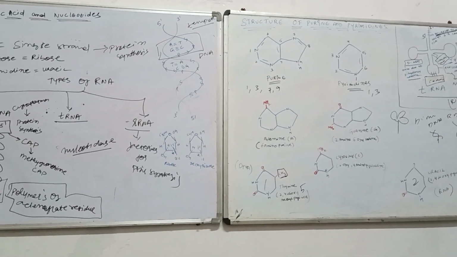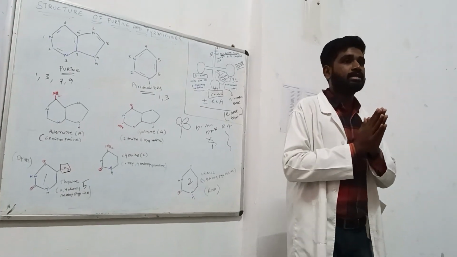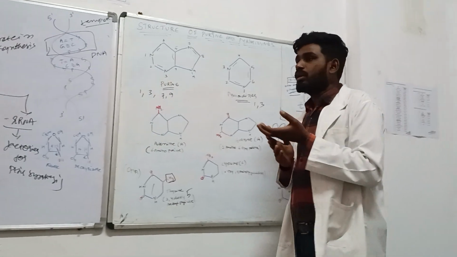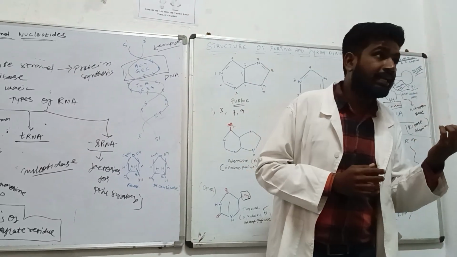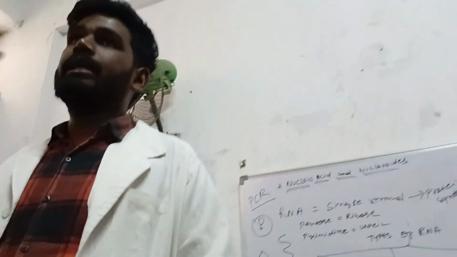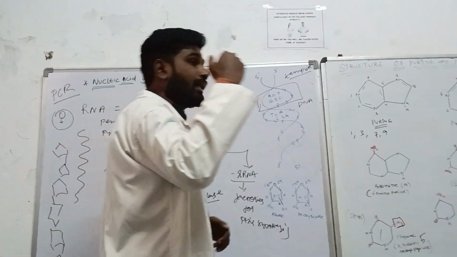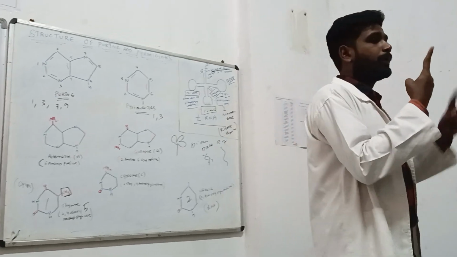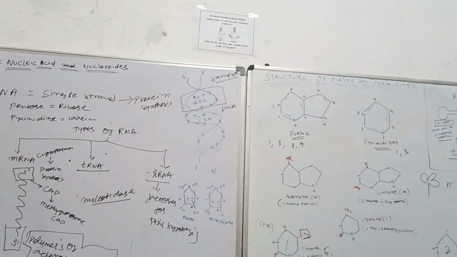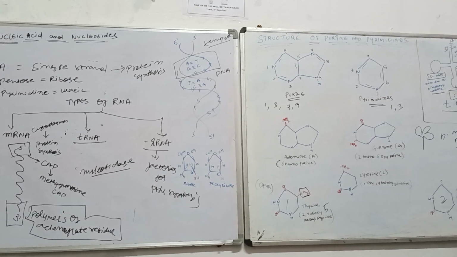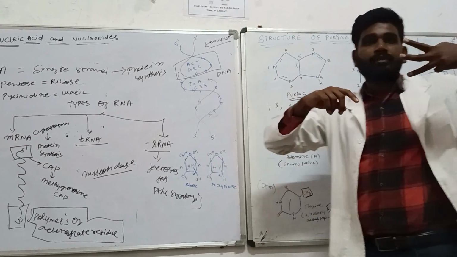Nitrogenous bases, which are abundantly present inside your body, if attached to the ribose sugar, will be called a nucleoside. Now, if phosphates come and attach to that, it will be called a nucleotide. The nitrogenous bases can be divided into two: purine and pyrimidine. Purines can be divided into two, that is adenine and guanine. Pyrimidines can be divided into three: thymine, cytosine, uracil.